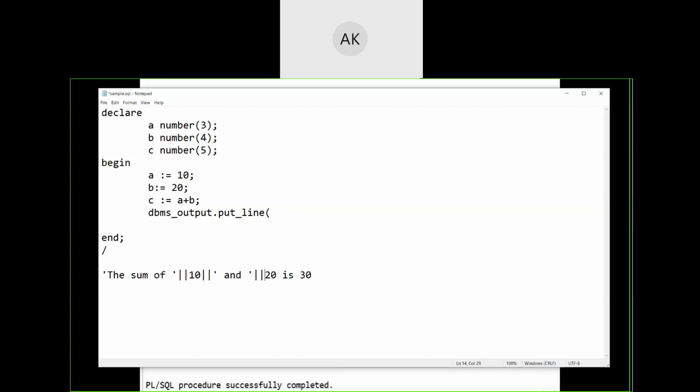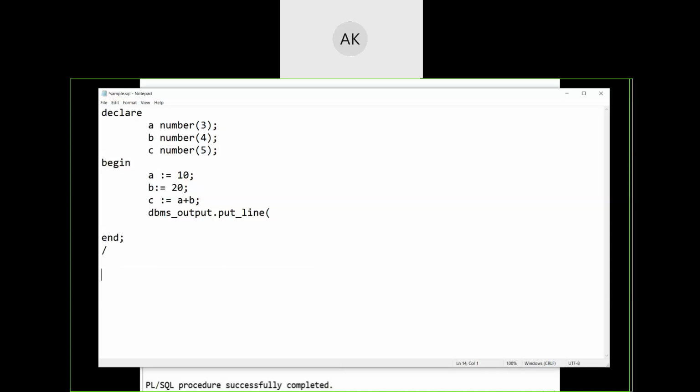And again the pipe symbol, because I wanted the values to be printed there. Again the pipe symbol, single quotes because I want 'is' to be printed. Again a value. But here I'll not write 10 directly, I'll write the variable name A. Here was B. Here was C. Understood with how I am writing this particular part?